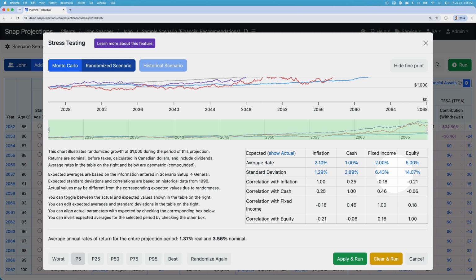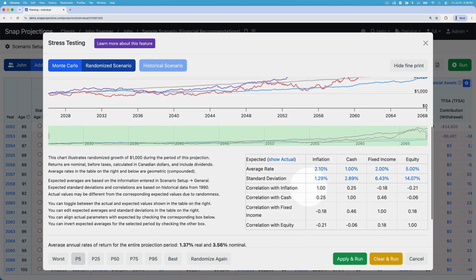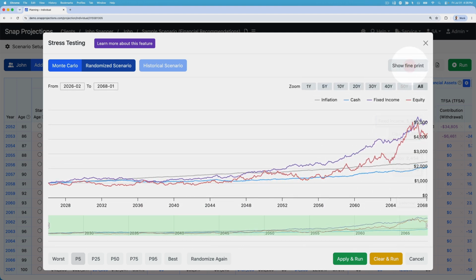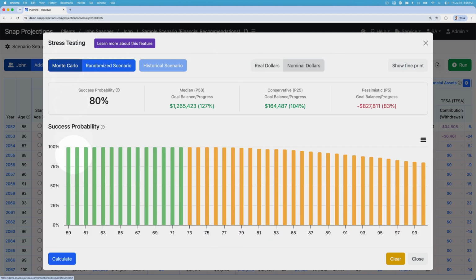So if you wanted to modify either the average rate of return or average inflation rate or the standard deviations used, you can adjust those here, and then you'll have to recalculate the Monte Carlo using that new set of randomized returns. So there's lots of flexibility. You don't need to dive into all of this right off the bat. You can really come into Monte Carlo, click calculate, look through these numbers, have a discussion with your client.